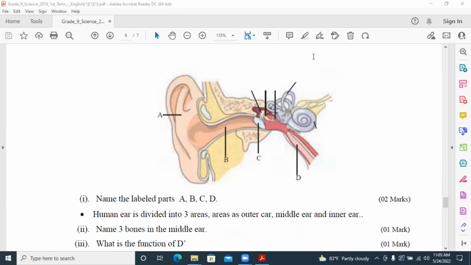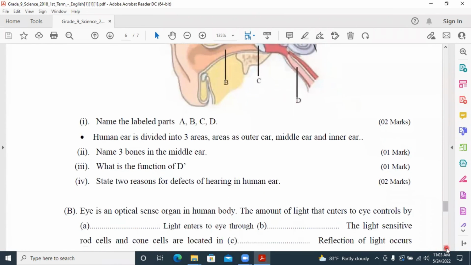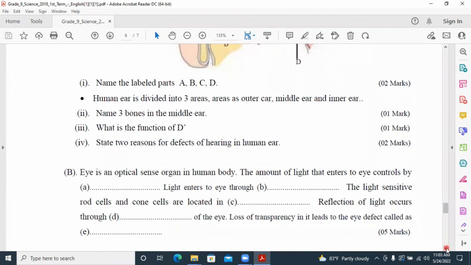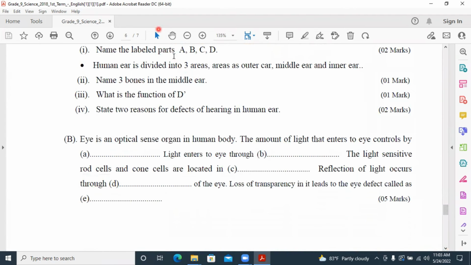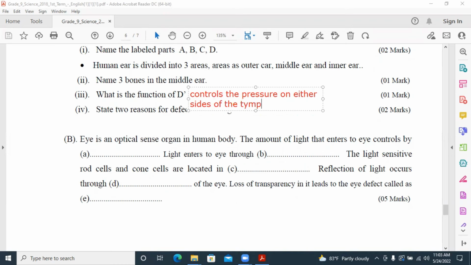What is the function of D? D is the eustachian tube. The function is that it controls the pressure on either side of the tympanic membrane.